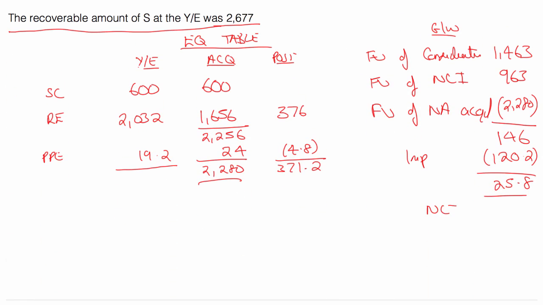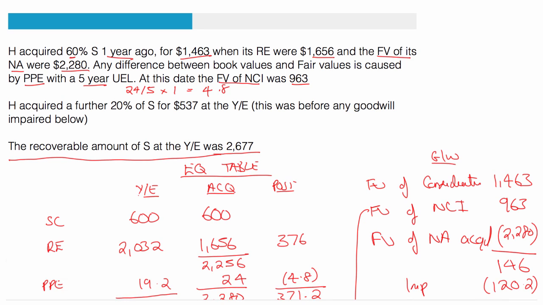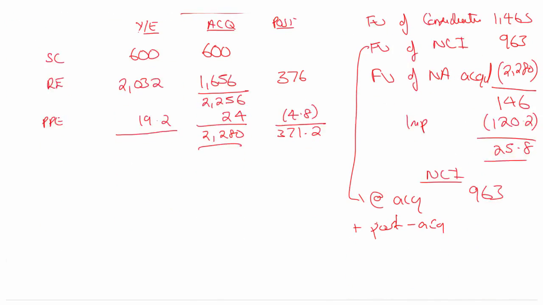Next we would do NCI. NCI at acquisition. Use this figure here, don't we? We just drop that straight down, 963. Plus post acquisition. I just need to know how much I acquired, because I've forgotten. 60%, okay, which means NCI was 40%.